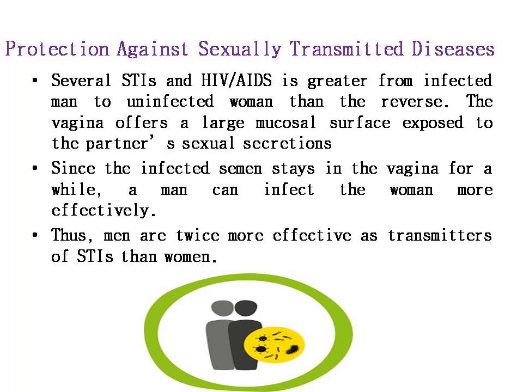Is it clear? Biologically, women are more vulnerable to sexually transmitted diseases when compared to men. The infected semen stays in the vagina for a while, so a man can infect the woman more effectively. Also, semen contains a higher concentration of virus than a woman's sexual secretions. Thus men are twice as effective as transmitters of sexually transmitted diseases than women. So definitely they have to follow some of these contraceptive methods to prevent these diseases.